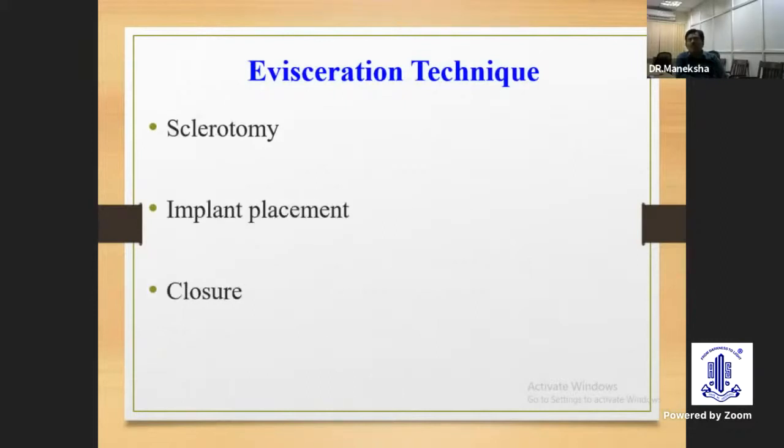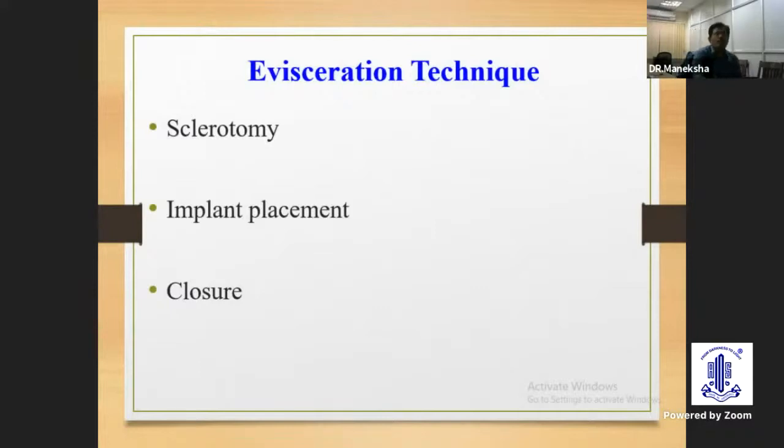Then if you are planning for an implant, you have to do sclerotomy. There are different types of sclerotomy: radial sclerotomy, posterior sclerotomy, and four-petal techniques. Many techniques we can follow, depending upon what type of implant we are putting into the scleral cavity. Then implant placement will be dealt with by subsequent speakers: how to calculate the size of the implant and what type of implant we can put into the cavity. After putting the implant, we should close the wound properly in layers. Then only we can prevent the extrusion of the implant.